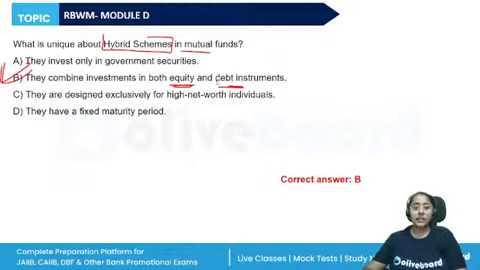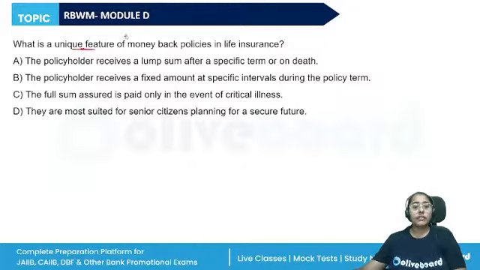All right. Next, what is a unique feature of the money back policies in life insurance? So banks also participate in the insurance business, which is known as bancassurance, right? So they distribute these life insurance products or non-life insurance or health insurance, general insurance companies. Endowment policies are there, term insurance, money back policies are there, pension plans are there. Apart from the life insurance, banks also distribute the general insurance, asset insurance. So, what is the feature of a money back policy?